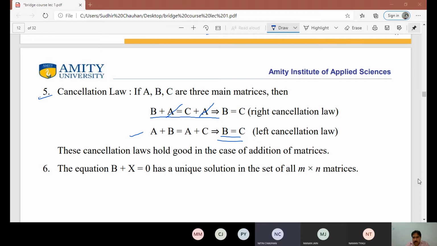Sir, can you explain point number 5 again? Yes.